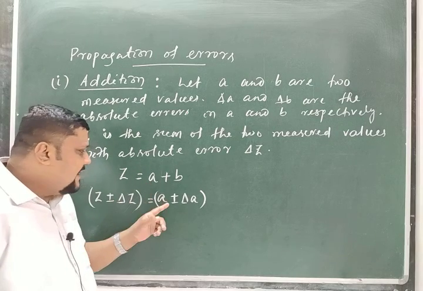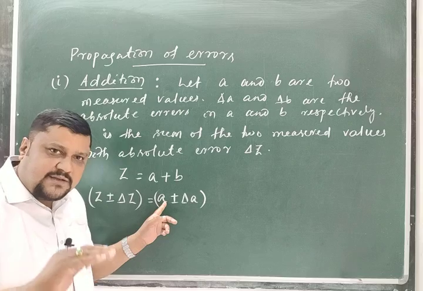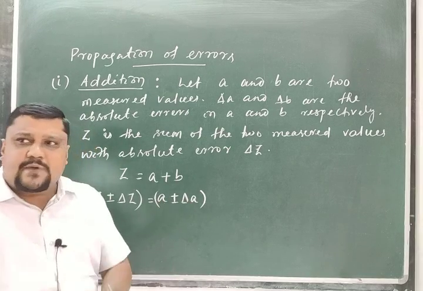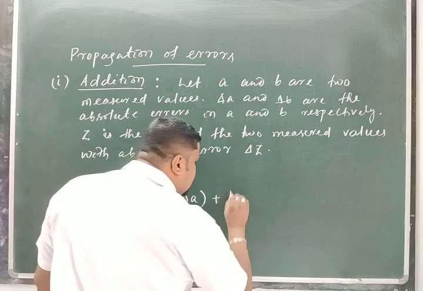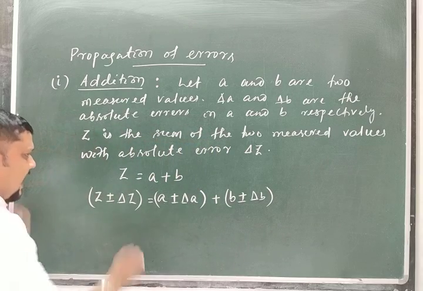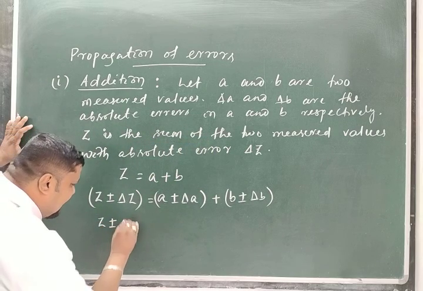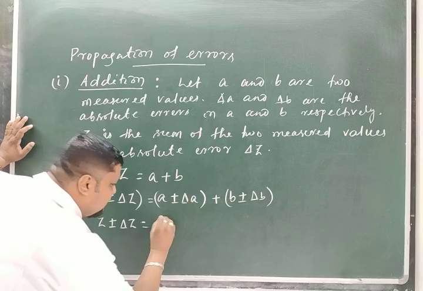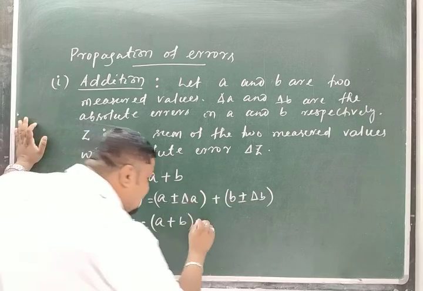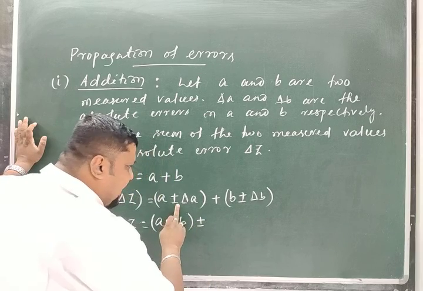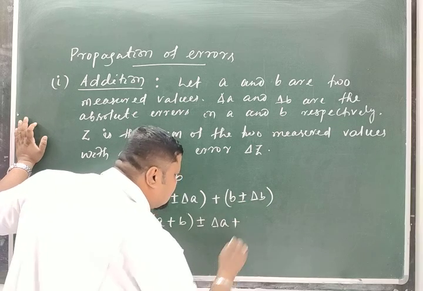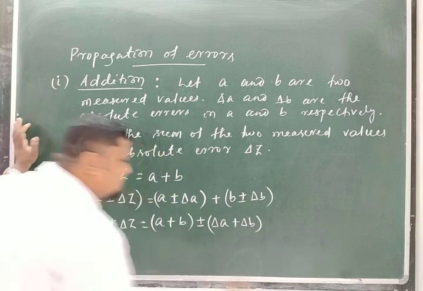The measure value of A, if the error is delta A, is A minus delta A to A plus delta A, plus B plus or minus delta B. Clear? Now you take this as Z plus or minus delta Z is equal to, add this to A plus B, let me make one term, then the rest is plus or minus, I will take common, delta A plus or minus delta B. So we can write this as plus delta V. I can write this also.